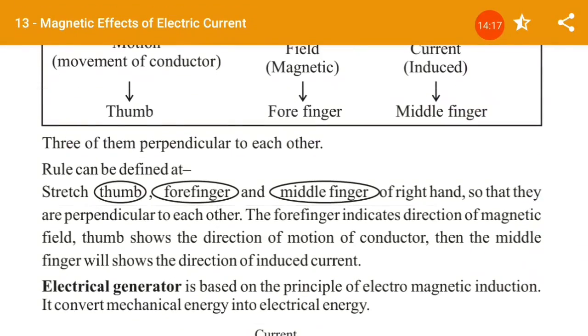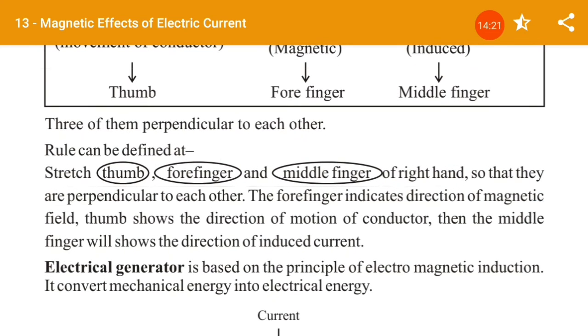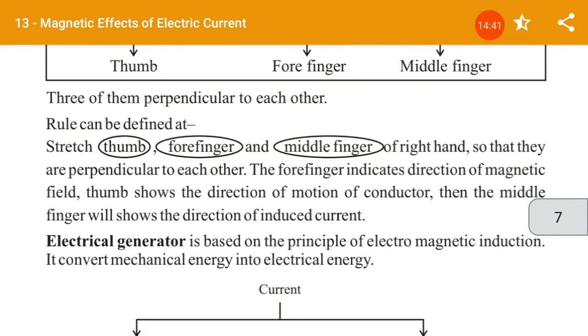Here we can say that Fleming's right hand rule can be defined by the thumb, forefinger and middle finger. The forefinger indicates the direction of the magnetic field, the thumb shows the direction of motion of the conductor, and the middle finger shows the direction of the induced current.